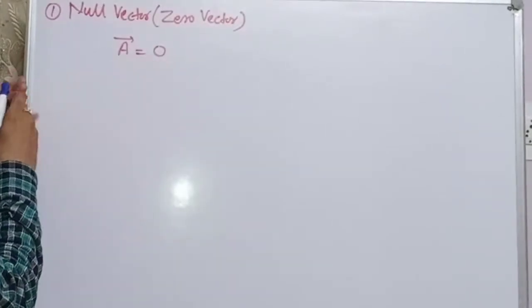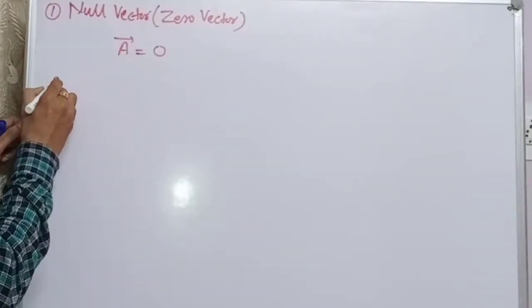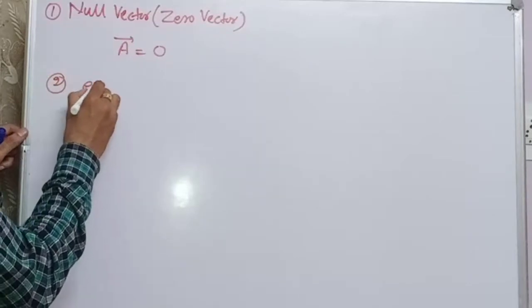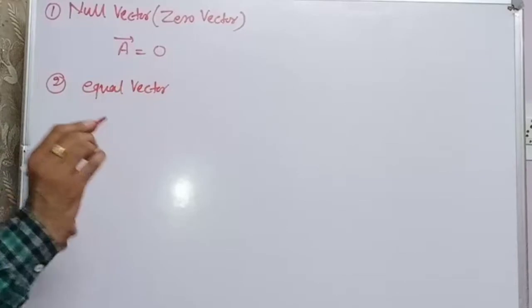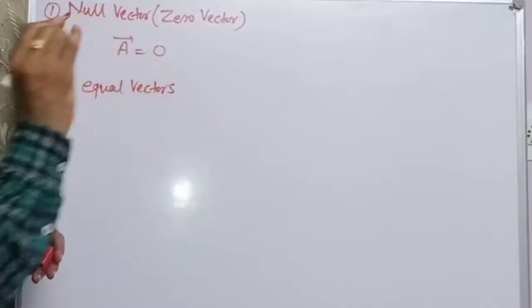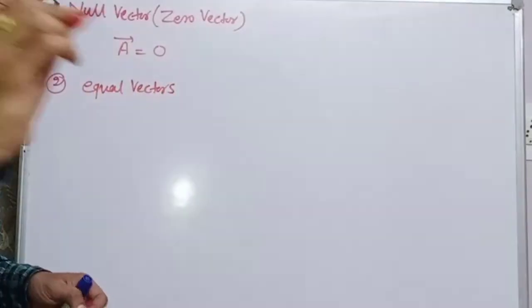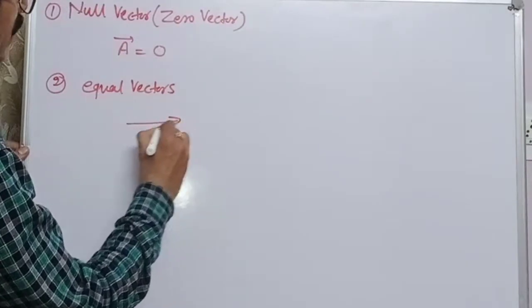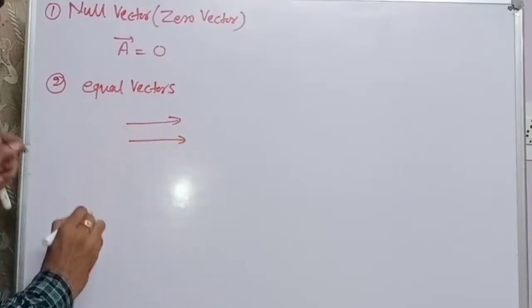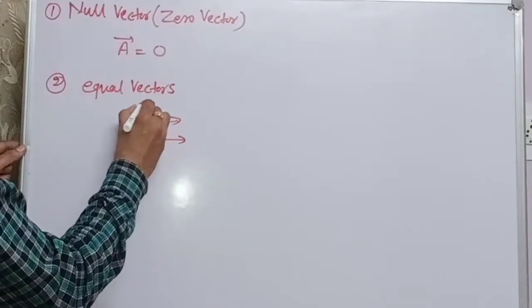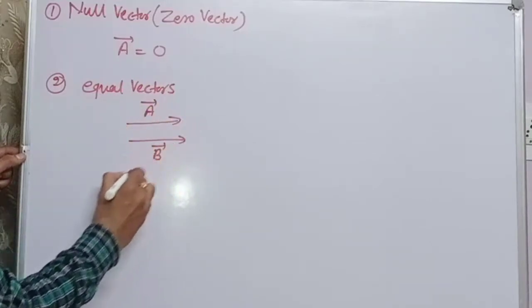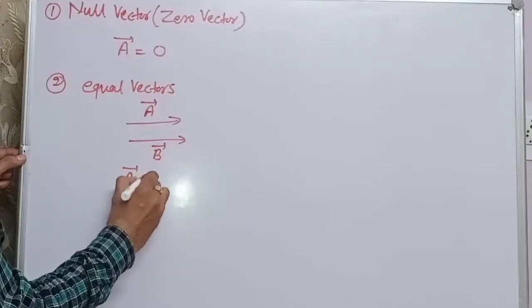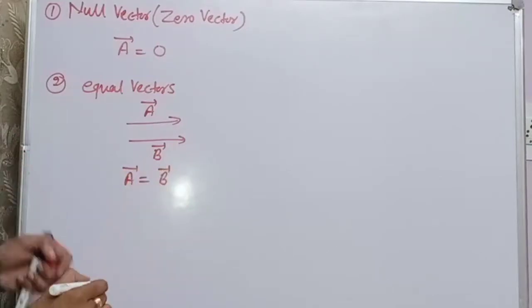You can take the second, equal vector. Equal vectors are those vectors whose magnitude and direction both are same. Like these are two vectors, their magnitude is same as well as direction is same. Magnitude means numerical value. Then you can say these are equal vectors. A vector is equal to B vector.